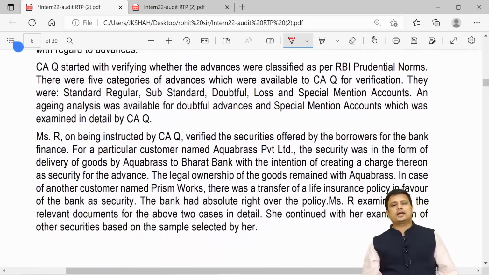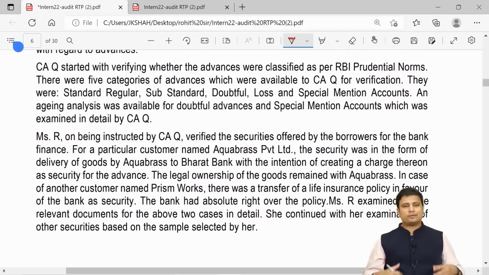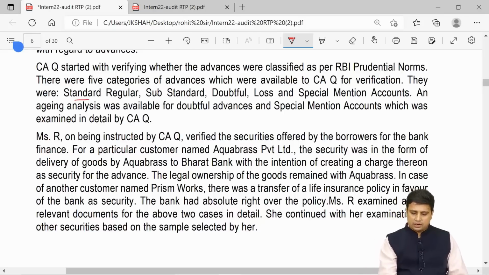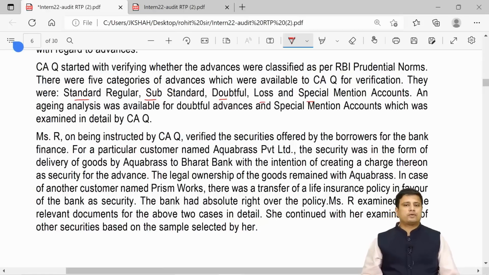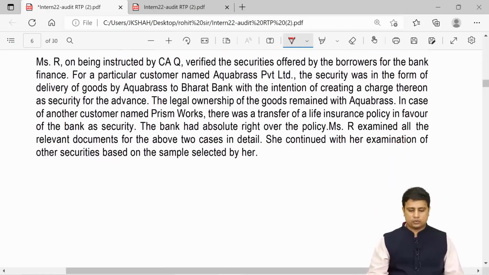CAQ started verifying the advances and were classified as per the RBI prudential norms. There were 5 categories of advances which were available to CAQ for verification. They were standard, substandard, doubtful, loss, special mention accounts. An aging analysis was available for doubtful advances and special accounts was examined by CAQ.